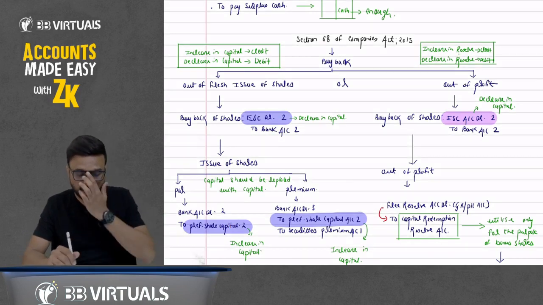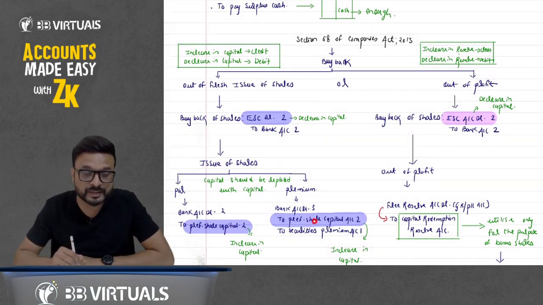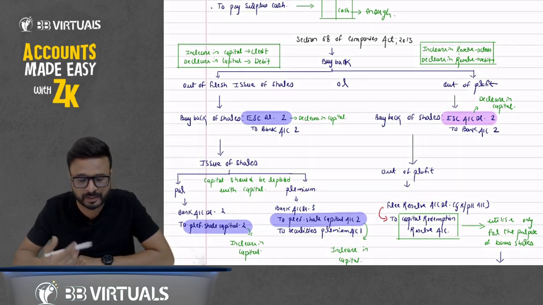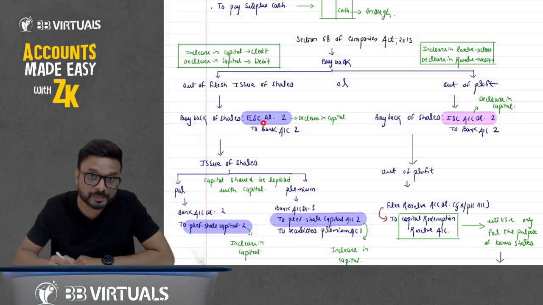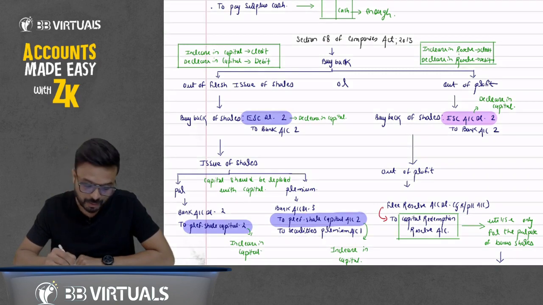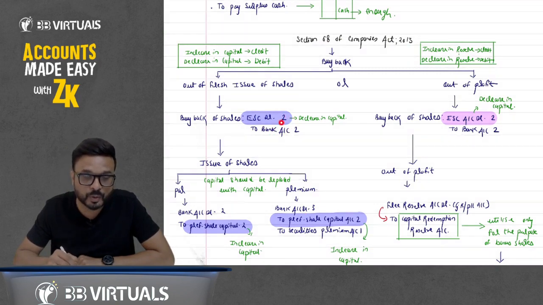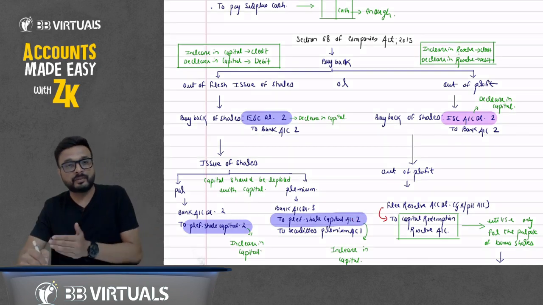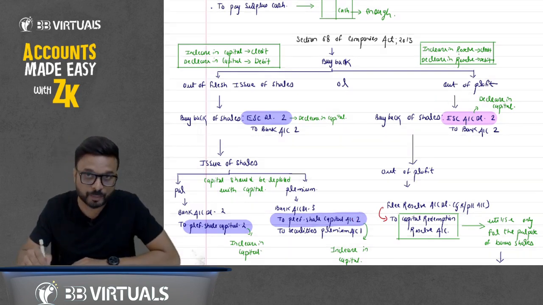But what happens if we have issued the shares in the market at a premium? The premium amount is irrelevant, and section 68 does not talk about what amount we have received. Section 68 says that the replacement of capital should be with capital. If you have decreased the capital by rupees 2 crore, then there should be an increase in the capital by rupees 2 crore.